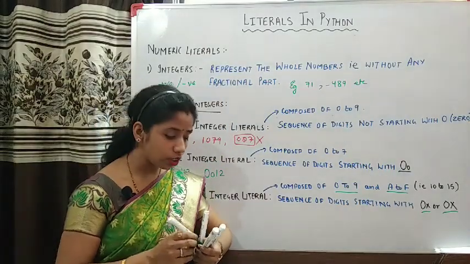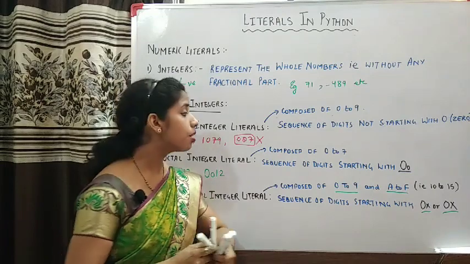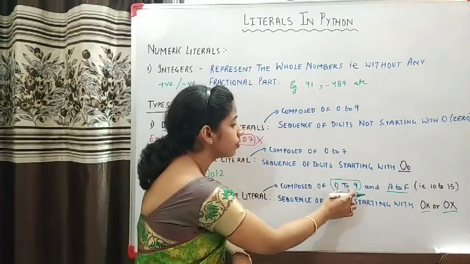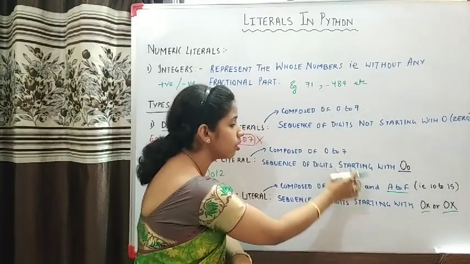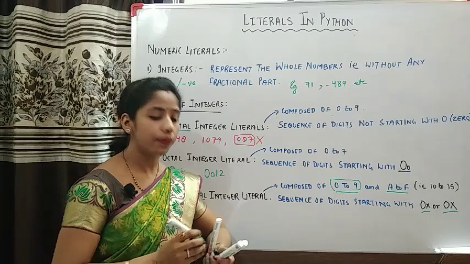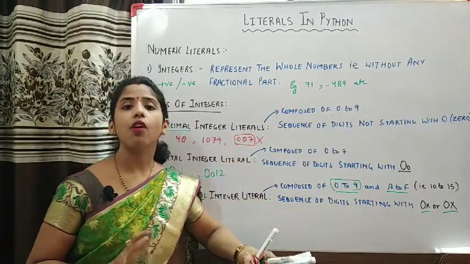Now one thing to notice here is why this condition again is there that it should start with 0x. Because you see that this particular range is common. A few elements are common with octal also, and a few elements are common with decimal also. Almost all the elements are common with decimal. So how will you differentiate?